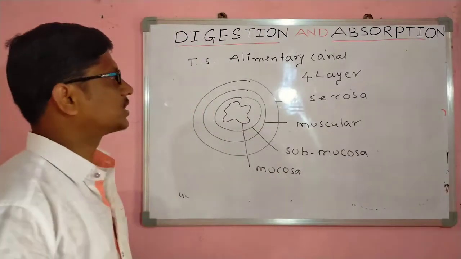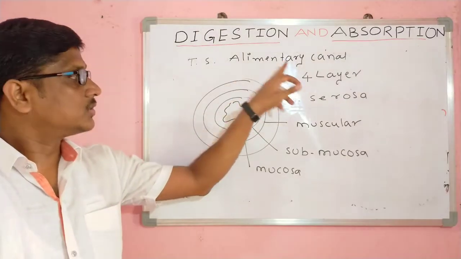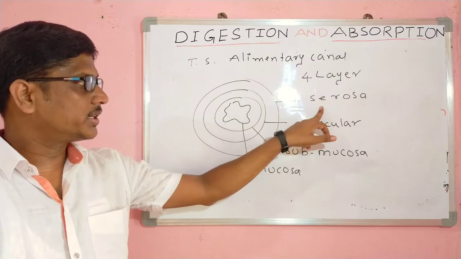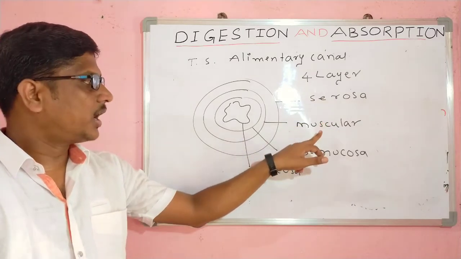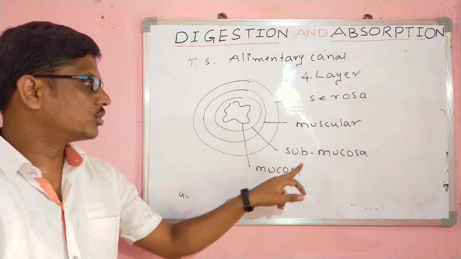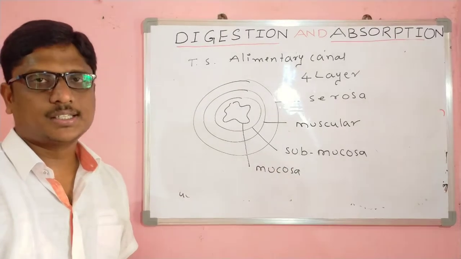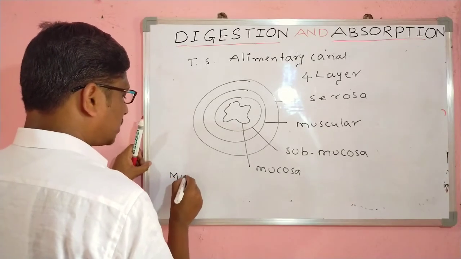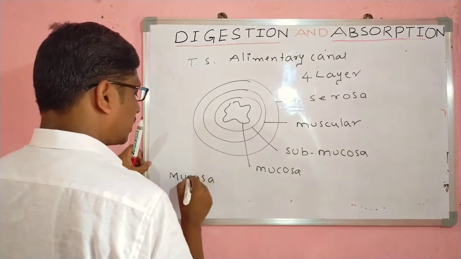This is a transverse section of the alimentary canal. We have a total of four layers: the outer layer is the serosa, the middle layer is the muscularis, another layer is the submucosa, and the innermost layer is the mucosa. Especially the mucosa gets modifications.